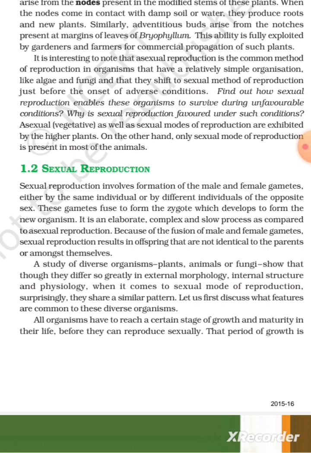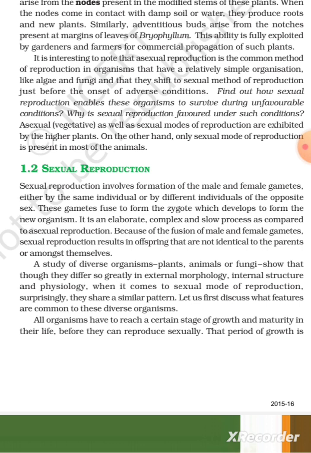A study of diverse organisms, plants, animals, or fungi shows that though they differ so greatly in external morphology, internal structure, and physiology, when it comes to the sexual mode of reproduction, surprisingly, they share a similar pattern. Let us first discuss what features are common to these diverse organisms. All organisms have to reach a certain stage of growth and maturity in their life before they can reproduce sexually.